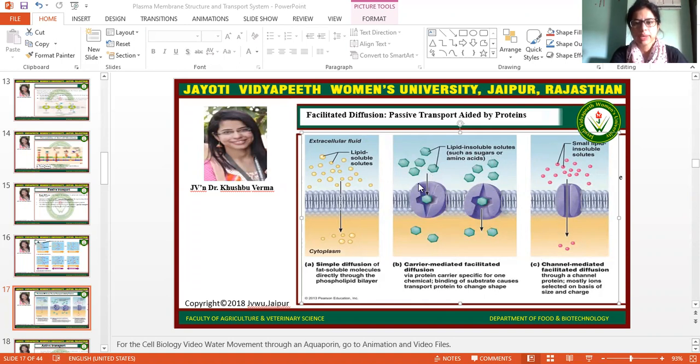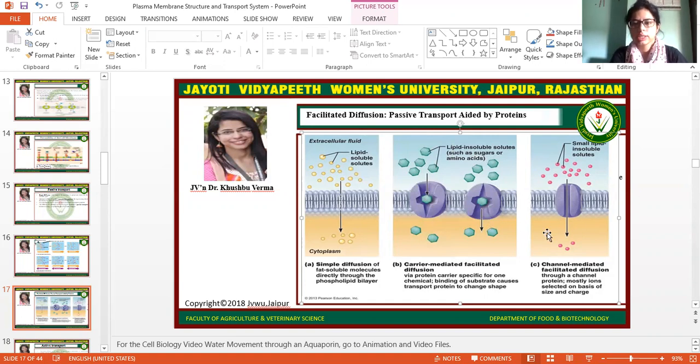They first bind to the carrier proteins, then these carrier proteins change their structure, open inside the cell, and release these molecules. So this is also according to the concentration gradient, from higher concentration to lower concentration, but carrier proteins are involved.